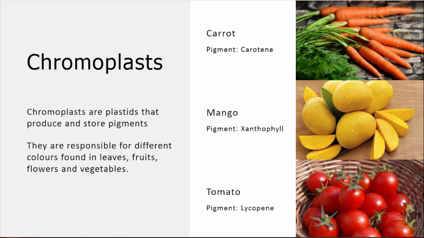Chromoplasts are plastids that produce and store pigments. They are responsible for different colors found in leaves, fruit, flowers and vegetables. For example, carotene is the pigment for carrot, xanthophyll is the yellow pigment for mango, lycopene is the pigment for tomato.